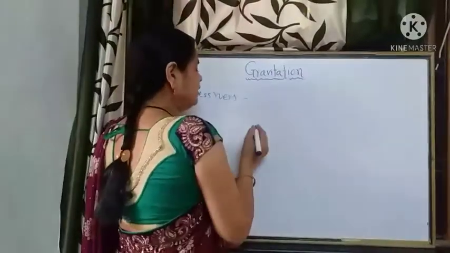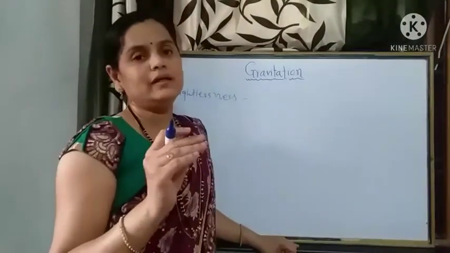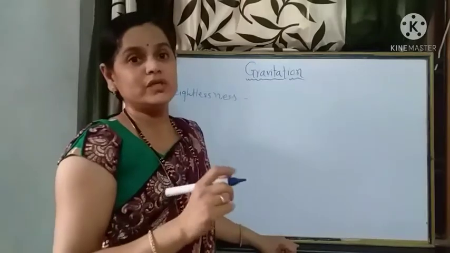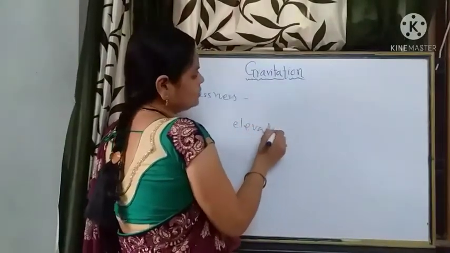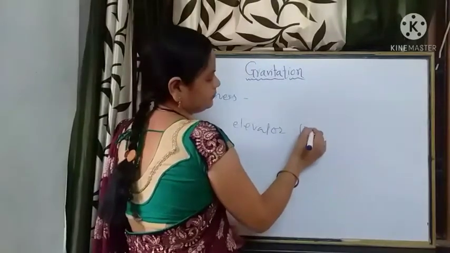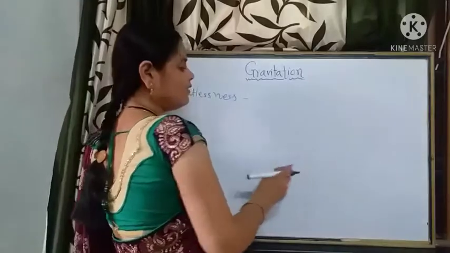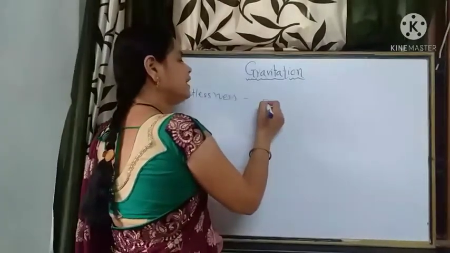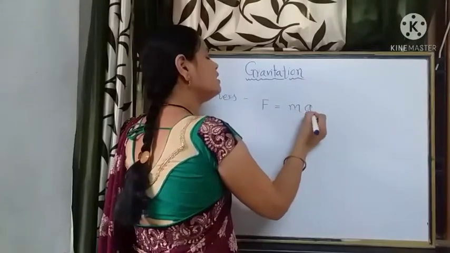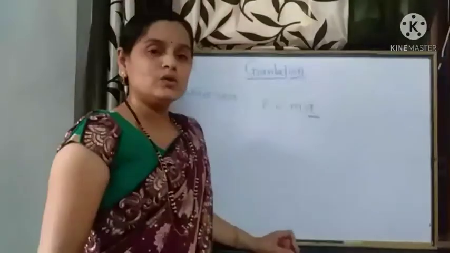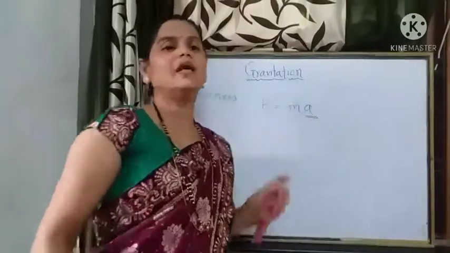Now consider an example of motion of an object in an elevator or a lift. According to Newton's second law, force is equal to mass into acceleration, so the force acting on the object with an acceleration a.